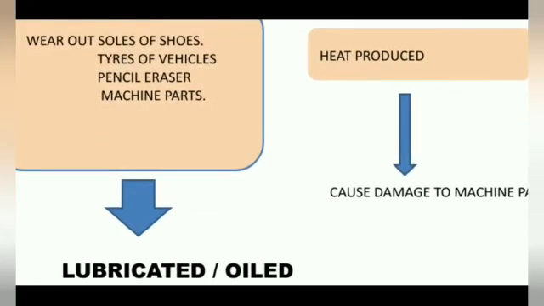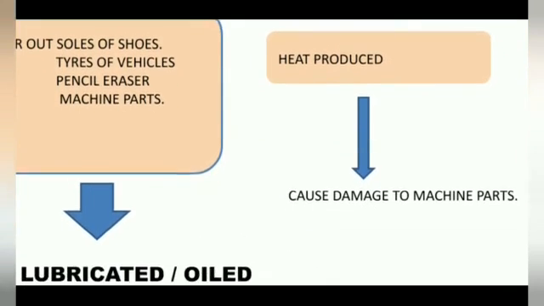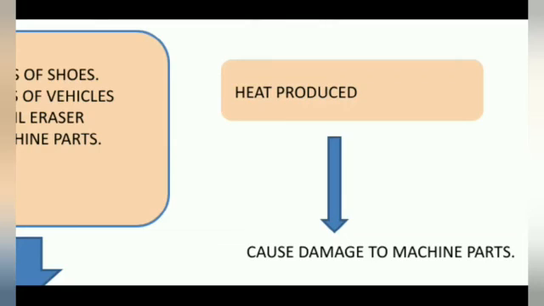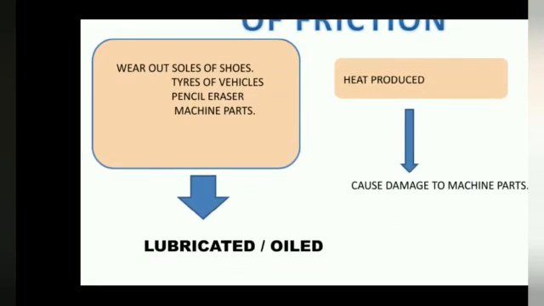Moreover, if you rub two objects, two surfaces, what will happen? Heat will be produced. Rubbing of two surfaces together generates heat, and that is due to friction. For example, rub your palms together to feel the heat generated due to friction. If you rub your palms, you will feel some hotness. That is due to the friction between the palms of your hands. Heat produced due to friction can cause damage to machine parts also.